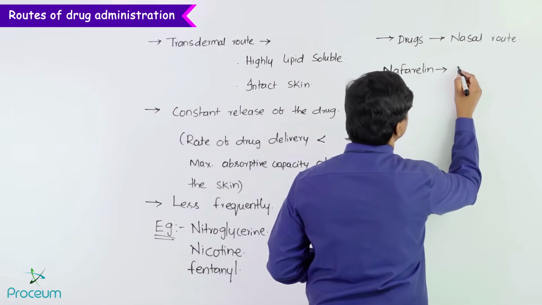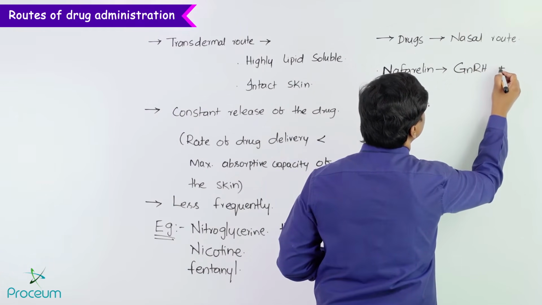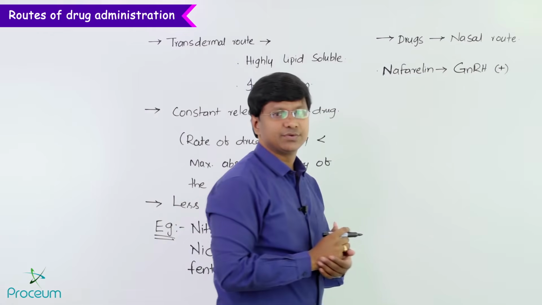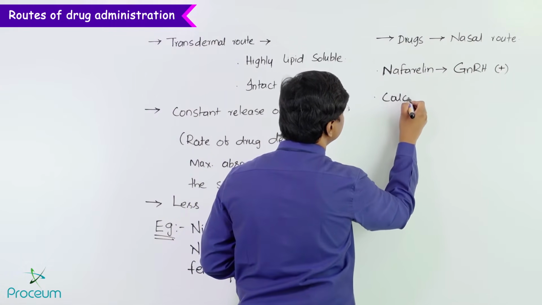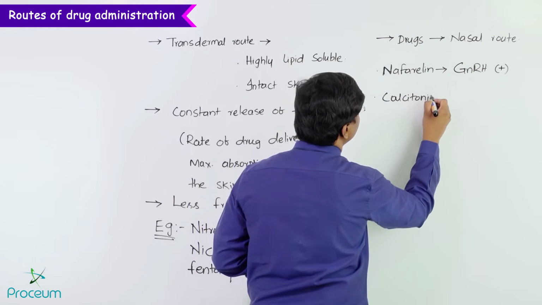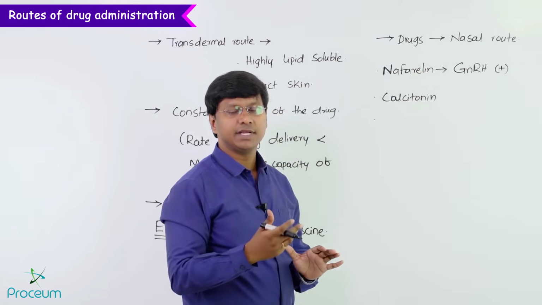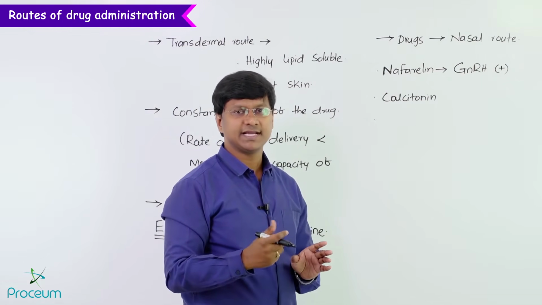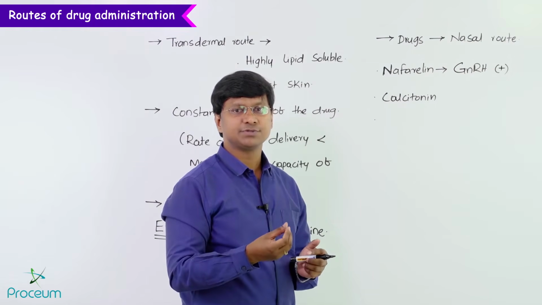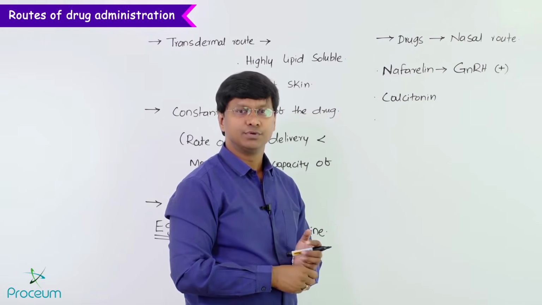Okay, so this is a GnRH agonist. Then we have calcitonin, which is administered via the nasal route. Calcitonin will maintain the calcium levels within the body. What exactly it will do is, it will take the calcium from the blood and see that the calcium is deposited into the bone.